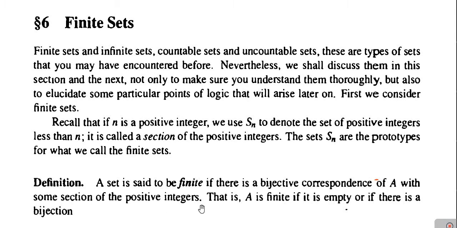That means if Z plus is the set of positive integers and we consider the section of Z plus by some integer n, then if there is a bijective correspondence between set A and the section of positive integers, the set A is said to be finite.